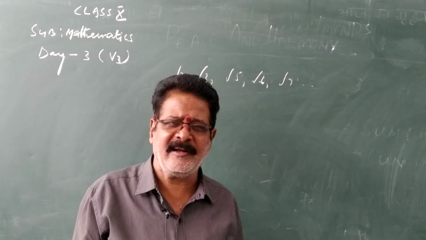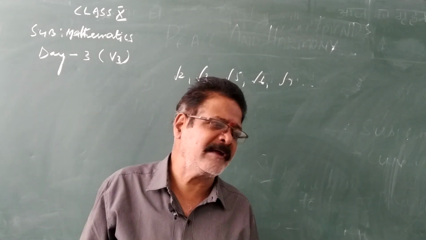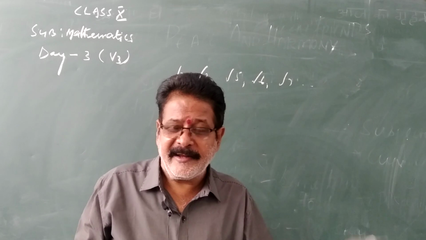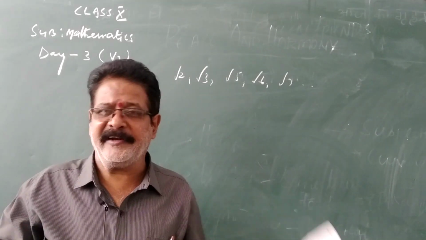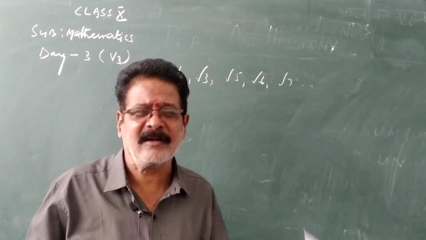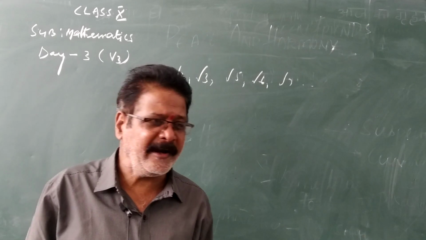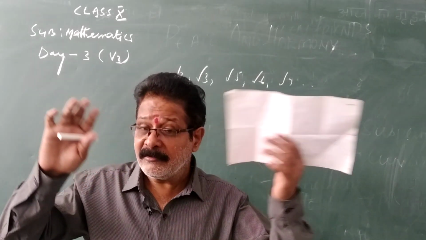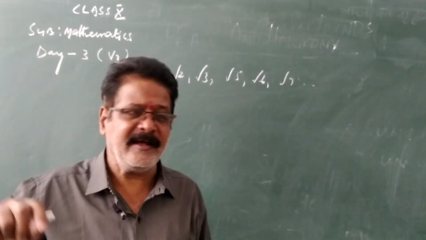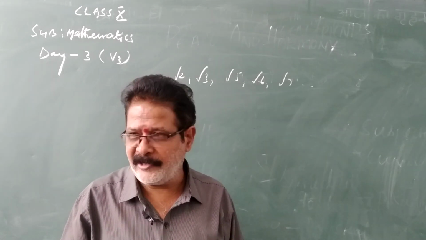In the last class we learned rational numbers can be expressed in decimal form, in two forms: terminating and non-terminating recurring decimal. The numbers which are not terminating and not recurring are called irrational numbers. So, neither terminating nor recurring decimals are irrational numbers.